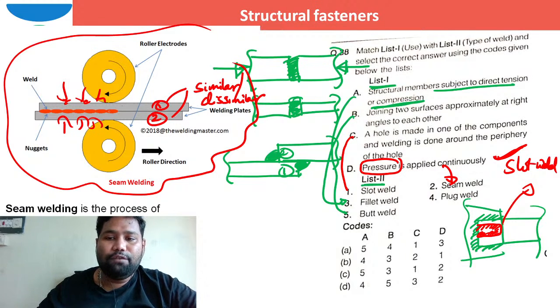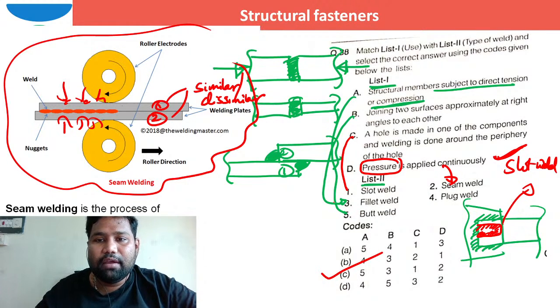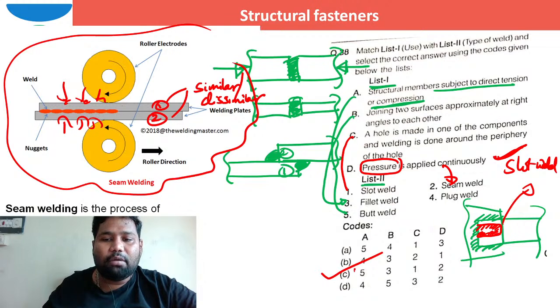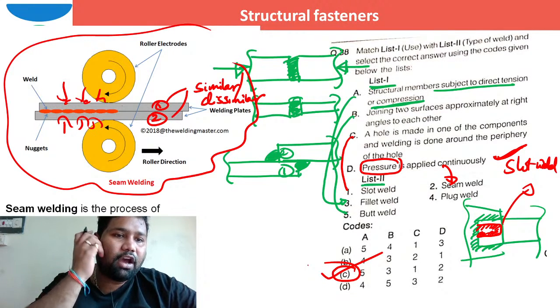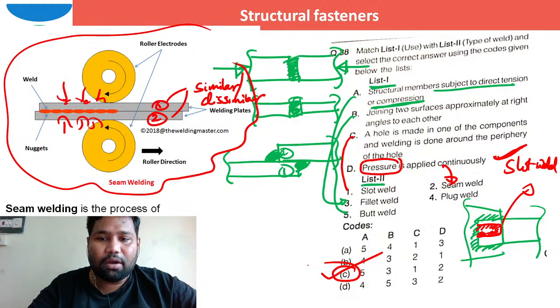Now, what is the correct option, brother? What is the correct code? I hope you are able to see the correct code is option C. A is for the fifth one, B is for the third one, C is for the first one, and D is for the second one. So the correct option is C. Like that, you need to pick the option.